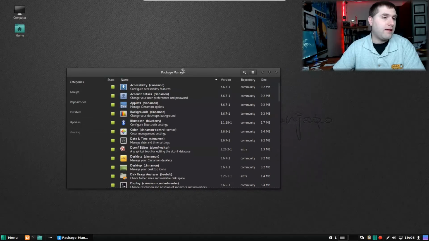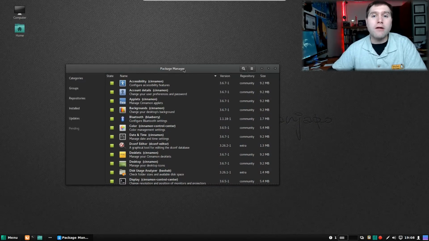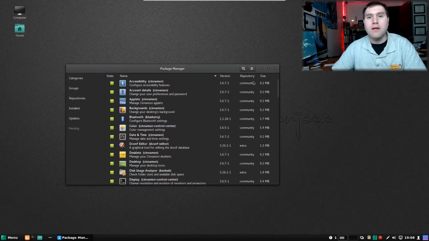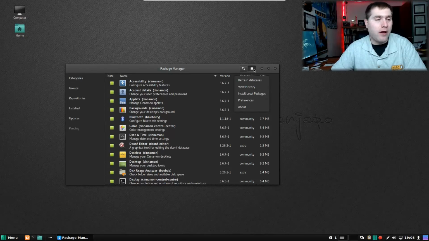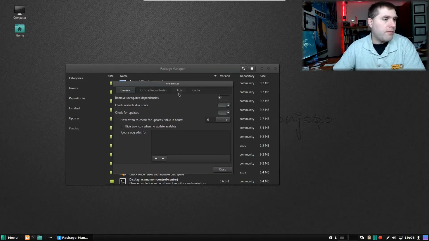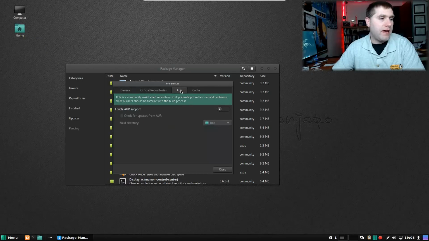This is one of the things that is a little bit different in Manjaro Cinnamon than you'll find in some of the other desktops. And that is that we have the ability to install the software very much like the Synaptic Package Manager. But one of the powers of Manjaro is that it has the Arch user repositories, not enabled by default. So you have to come down here into your hamburger menu, go down to your preferences, enter your password, and then what you want to do is come over to the AUR.